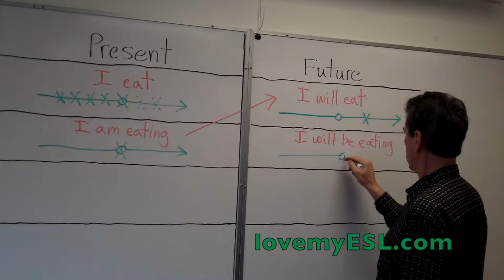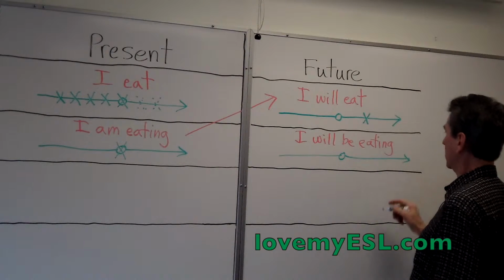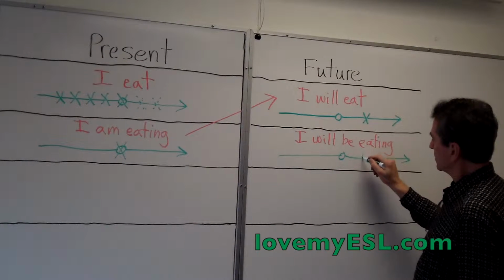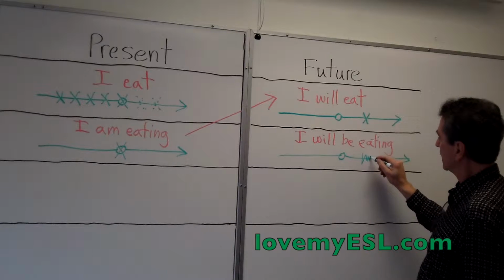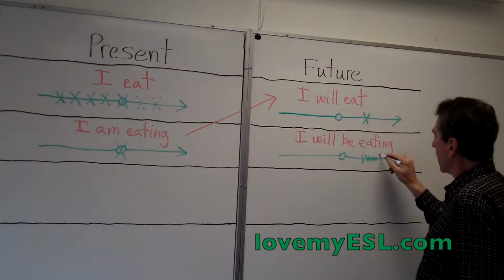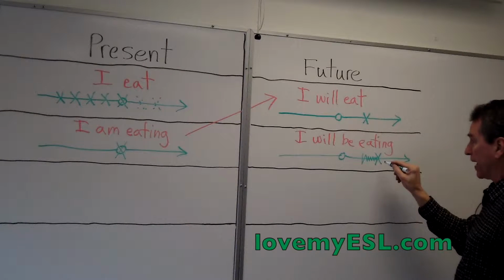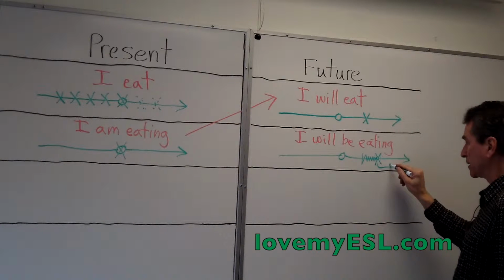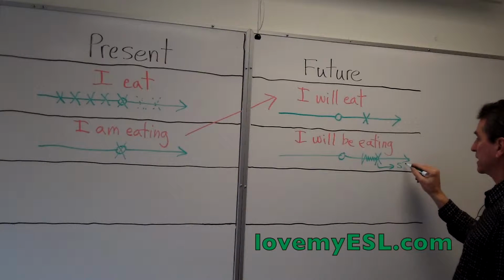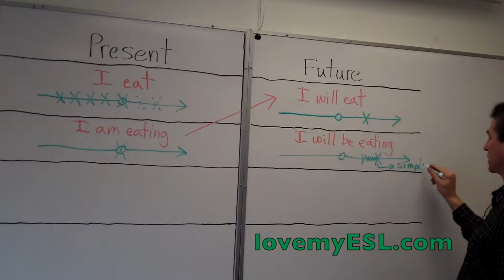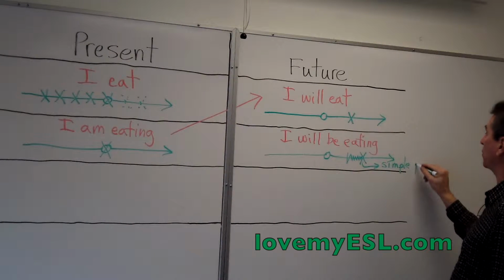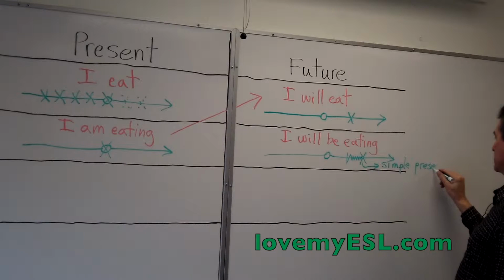Past, present, future. You started eating at some time in the future and you continue to eat until some other action happens. That second action is not going to be in the future, it's going to be in the simple present tense.